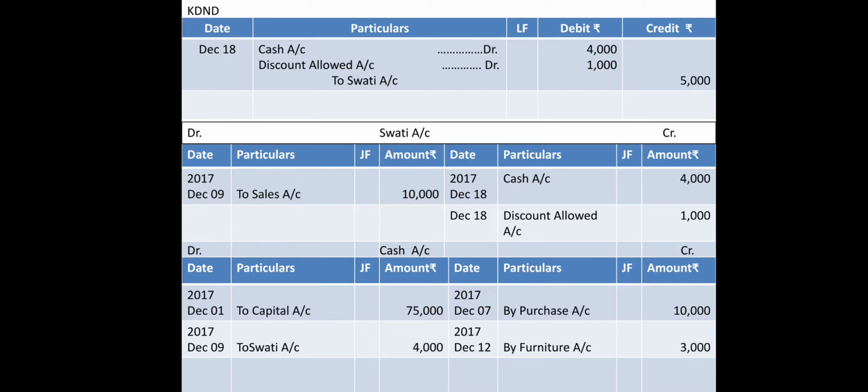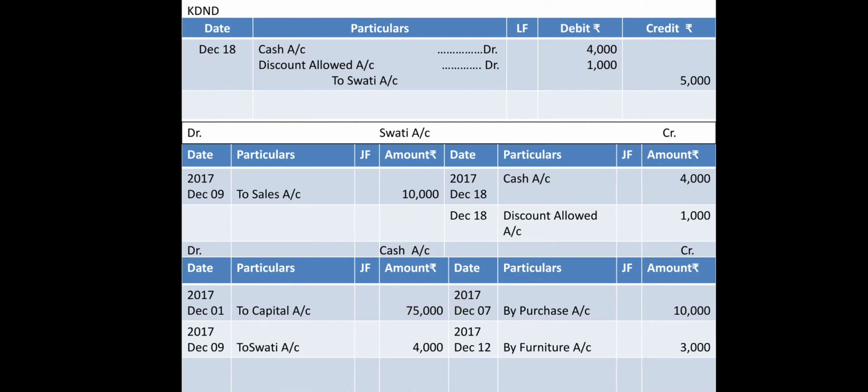Discount allowed is also to be prepared, and Swati's account you had already prepared. So come to your cash account debit side. On the cash account debit side, you are supposed to write down to Swati. You can see over here, right? Cash debit Swati. And the reason for cash 4,000 is Swati.